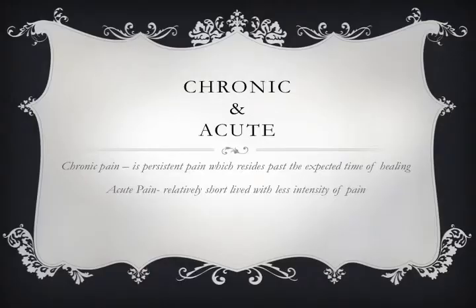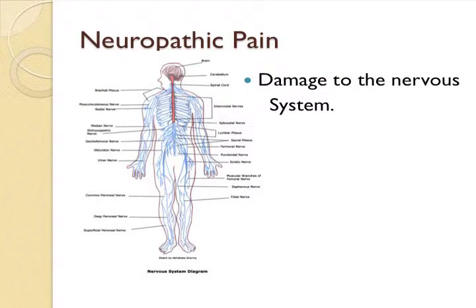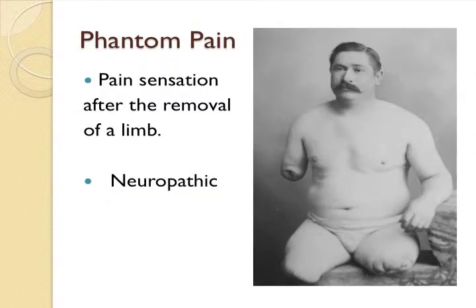Chronic pain occurs when the pain extends past the expected period of healing. Pain can also be visceral and hard to locate. It can also be deep somatic pain stemming from areas of mobility, or it can be superficial. But a big problem that occurs is neuropathic pain, which causes damage to the nervous system. One phenomenon is known as phantom pain, a neuropathic pain where there is still pain sensation from a removed limb even though the brain receives no signal.